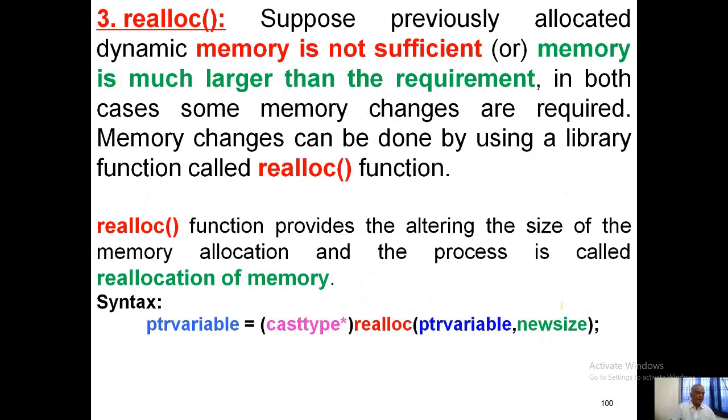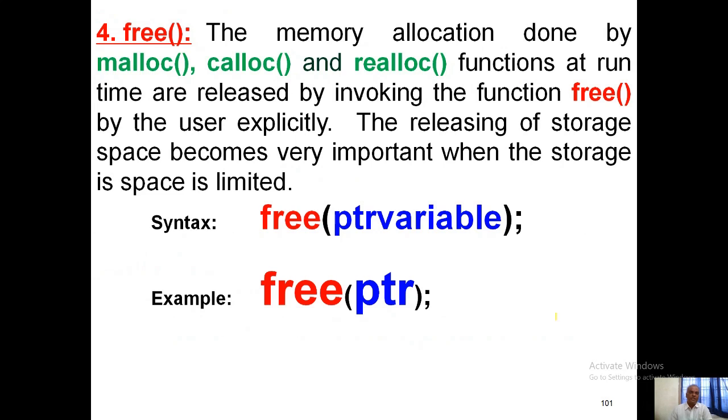So next one is realloc. Whenever the previously allocated dynamic memory is not sufficient and it requires a larger amount of memory, memory changes can be required. It can be done using realloc, which provides altering the size of the memory allocation. So here it is pointer variable, cast type, realloc, pointer variable, new size.